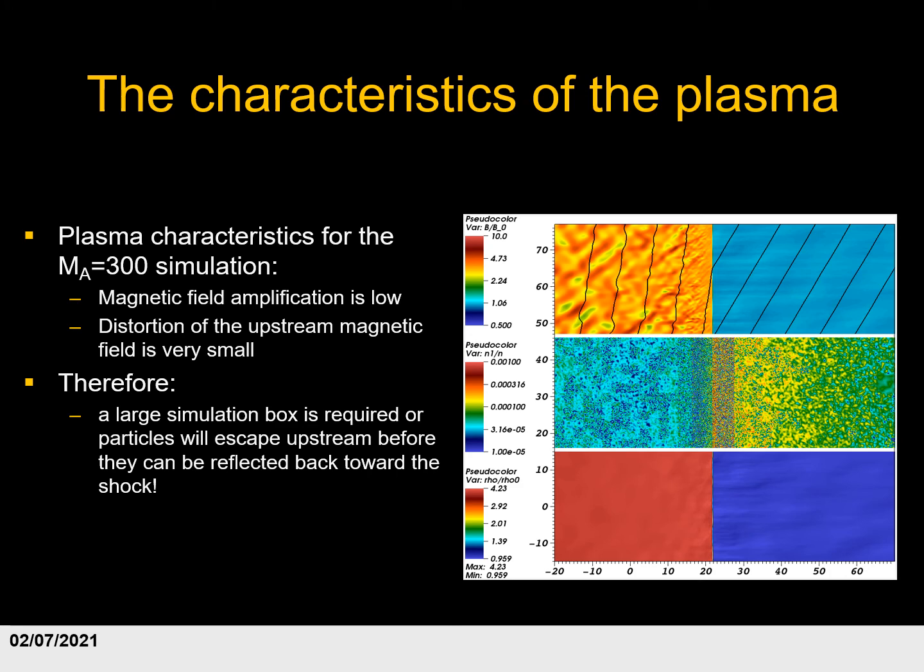What becomes very clear is that the disturbance of the magnetic field is small. Both the magnetic field amplification and the distortion of the upstream magnetic field are barely noticeable. And this means that you will always need a large simulation box, because otherwise particles moving upstream may well escape through the upstream boundary before they can be reflected back at the shock, in which case you're not going to see any acceleration at all.